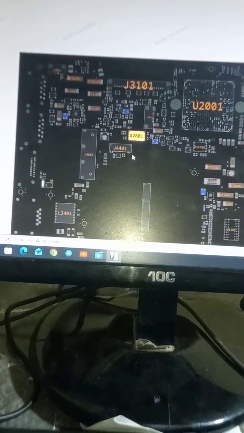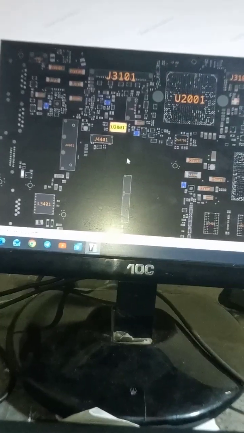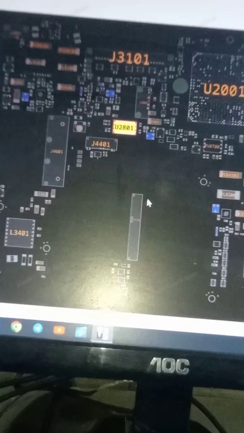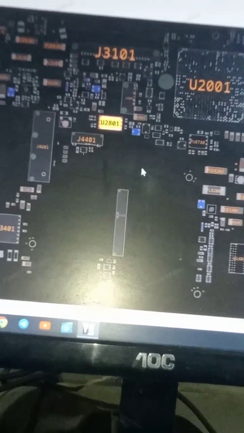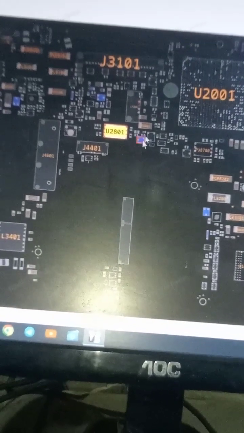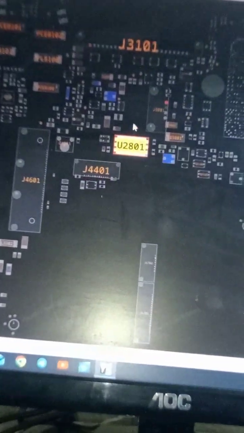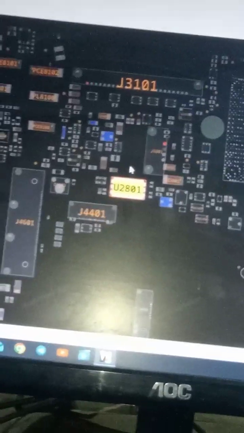Okay guys, this is the board view for our motherboard. We are going to follow the traces on the board view to see the connections on our motherboard. Alright, right here is the SPI chip or the BIOS chip.